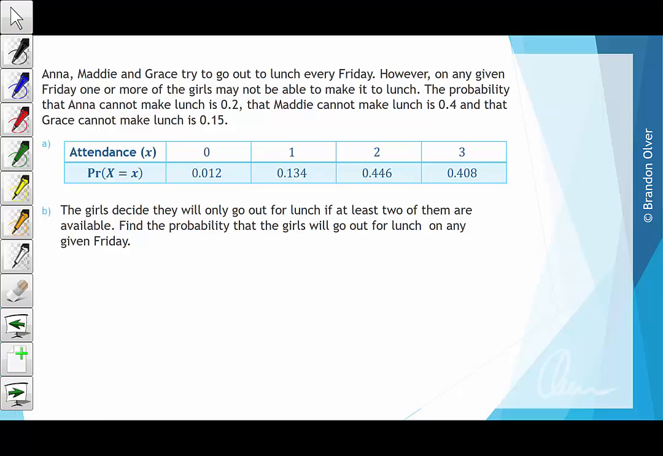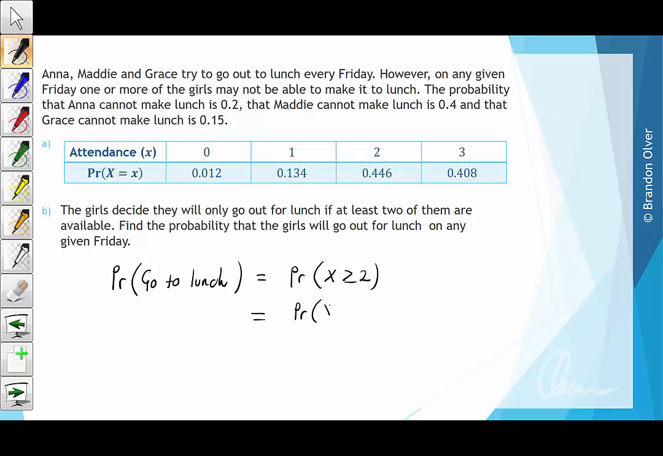attend the lunch. Part B asks that the girls decide they will only go out for lunch if at least two of them are available. Find the probability that the girls will go out to lunch on any given Friday. This is essentially saying that the probability that they go to lunch is equal to the probability of X being greater than or equal to 2,